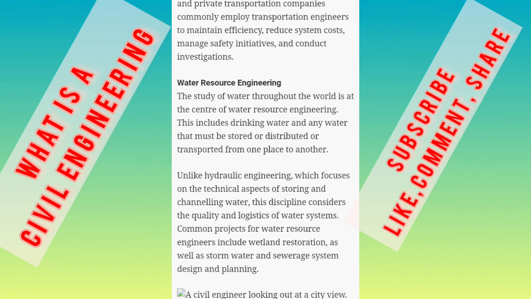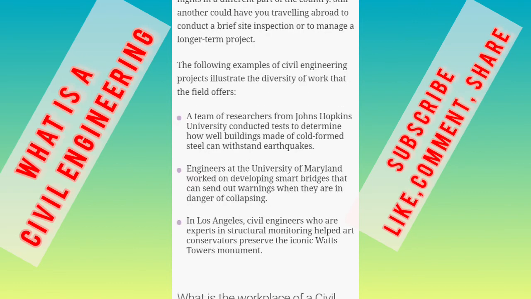The following examples of civil engineering projects illustrate the diversity of work that the field offers. A team of researchers from Johns Hopkins University conducted tests to determine how well buildings made of cold formed steel can withstand earthquakes.